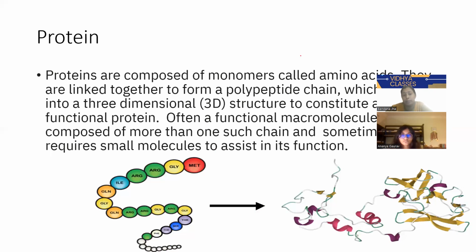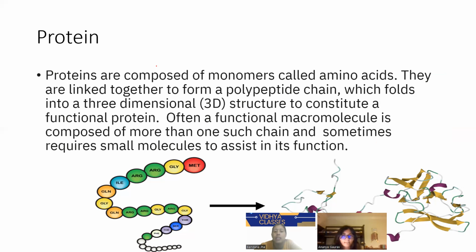Now comes protein. Proteins are composed of monomers called amino acids. So amino acid is what? Monomer. And protein is what? Polymer. Okay. So amino acid is what? A micromolecule. And proteins are macromolecules.